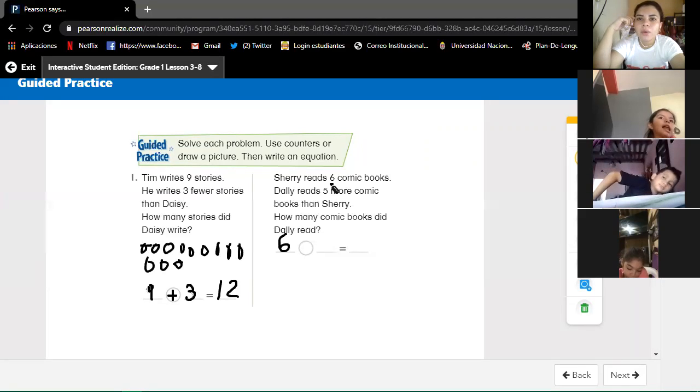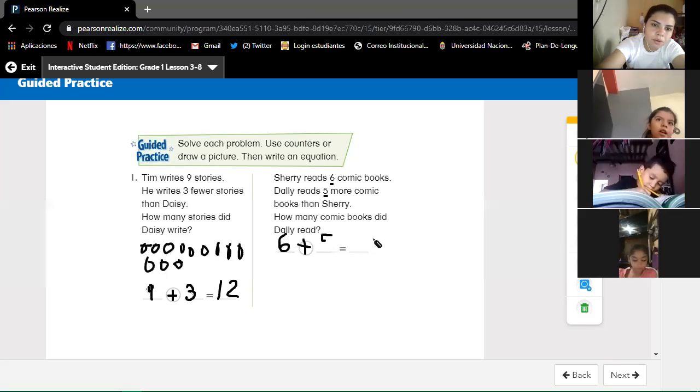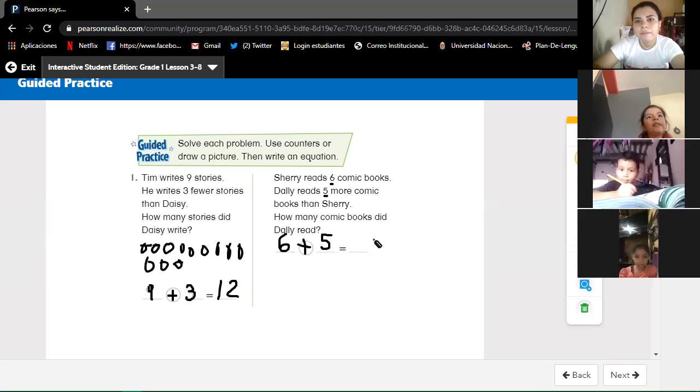Which sign are we going to write? Plus or minus? Plus. We're going to write plus. What is the second number that we have? 5. In the second line, we are going to write the number 5. So, how many is 6 plus 5? 11.